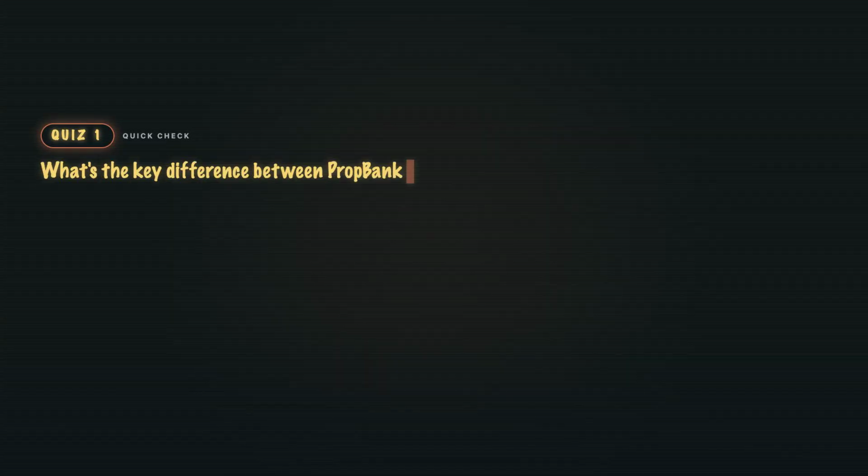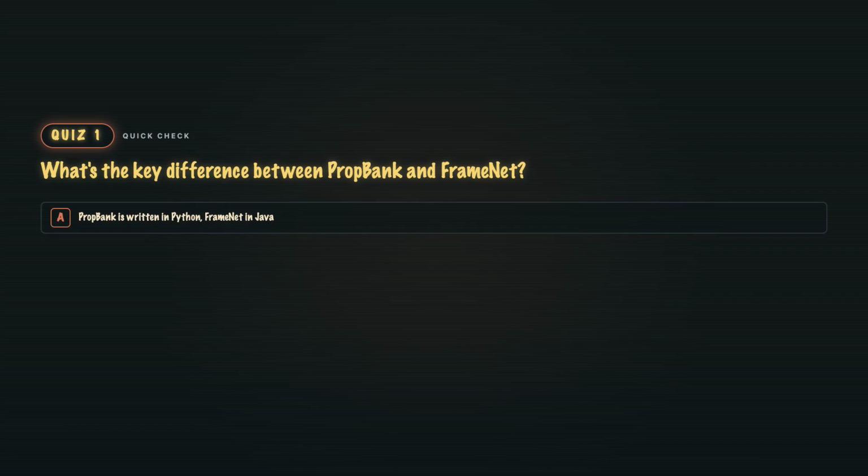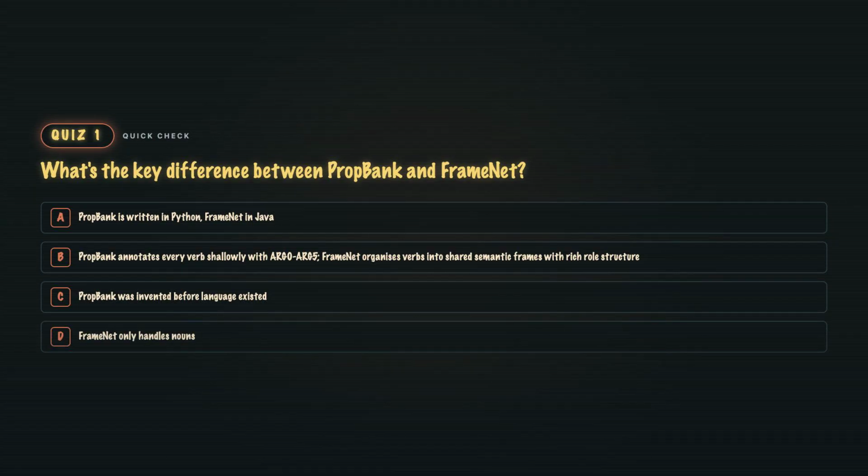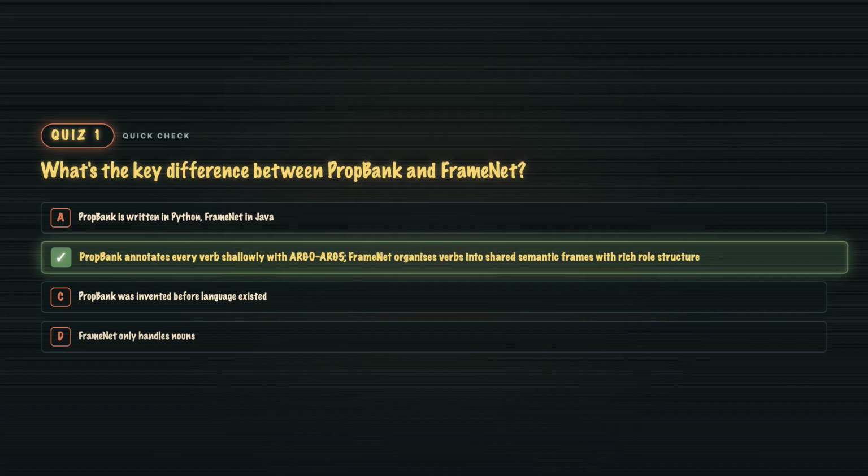Quiz 2. What's the key difference between PropBank and FrameNet? A. PropBank is written in Python, FrameNet in Java. B. PropBank annotates every verb shallowly, with ARG0 to ARG5. FrameNet organizes verbs into shared semantic frames with rich role structure. C. PropBank was invented before language existed. Or D. FrameNet only handles nouns. B. Shallow-wide versus deep-narrow. PropBank covers every verb, but each frame is verb-specific. FrameNet groups verbs into shared frames like commercial transaction. So buy and sell evoke the same underlying structure. Both are still actively maintained.